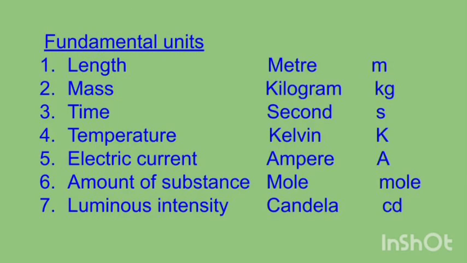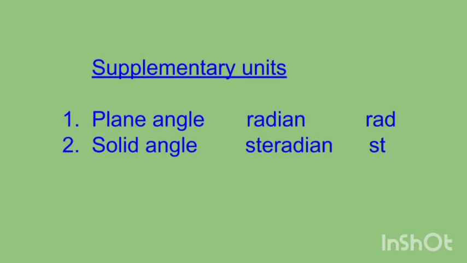You can see the 7 fundamental units with 2 supplementary units of SI system on this screen. These are meter for length, kilogram for mass, second for time, Kelvin for temperature, ampere for electric current, mole for quantity of matter, candela for luminous intensity, radian for plane angle, and steradian for solid angle. You can see the symbols also used for these base units.